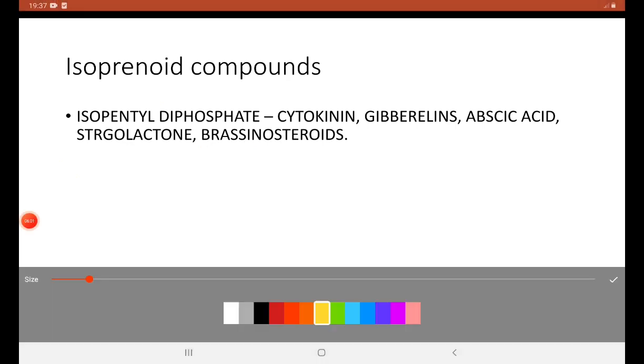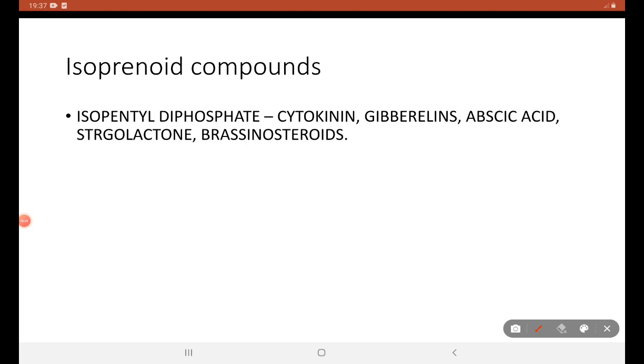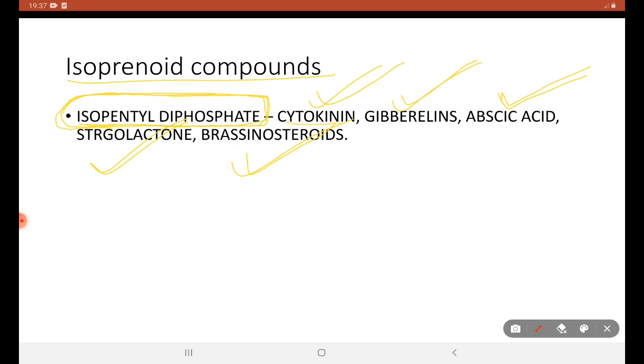Next, we are going to see the precursor compounds of other hormones. Isopentenyl diphosphate is an isoprenoid compound. This isopentenyl diphosphate acts as a precursor for cytokinin, gibberellin, abscisic acid, strigolactone and brassinosteroid. So all these hormones are derived from isoprenoid compounds. Isopentenyl diphosphate is the common precursor for all these hormones.